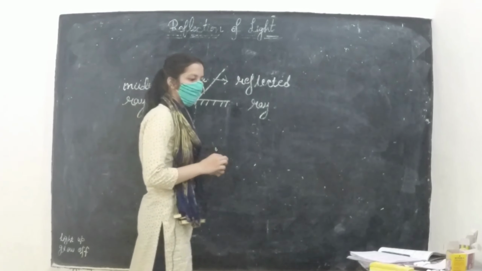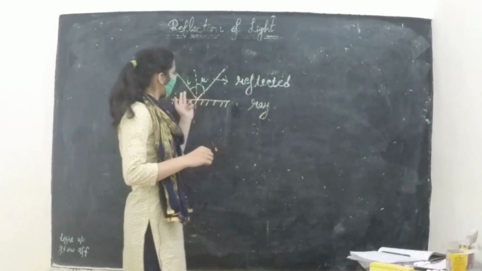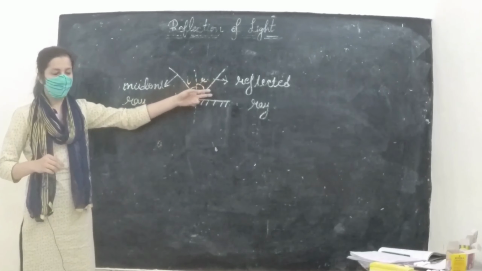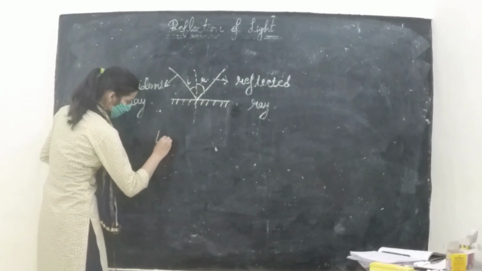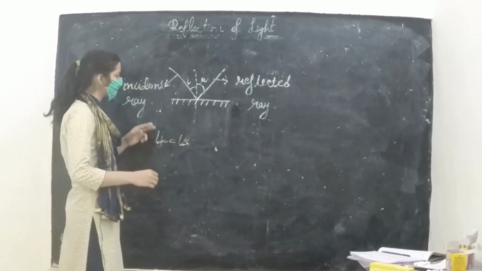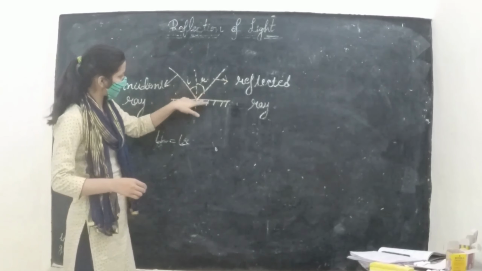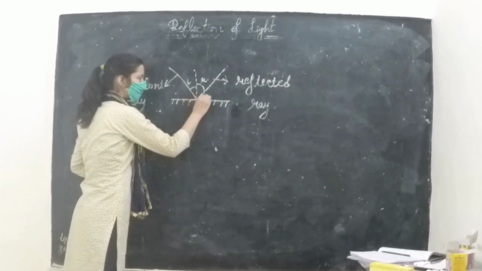Now there are some laws of reflection. The first law is that the incident angle is always equal to the reflected angle, that is i is equal to r. And the second law is that the incident ray, the normal and the reflected ray all lie in the same plane.